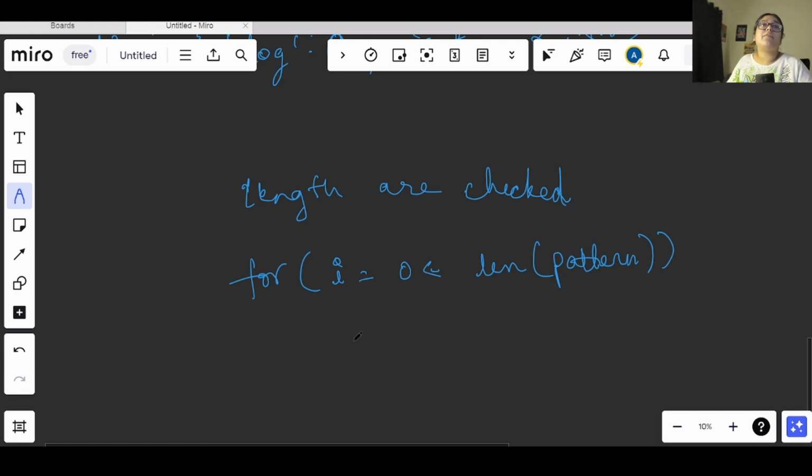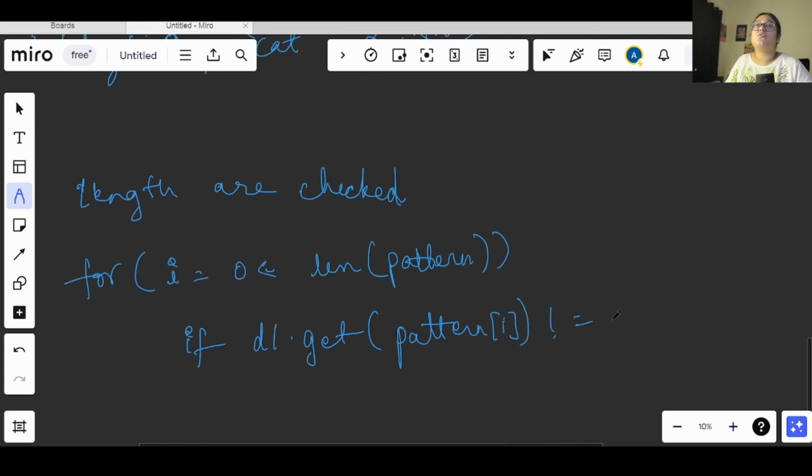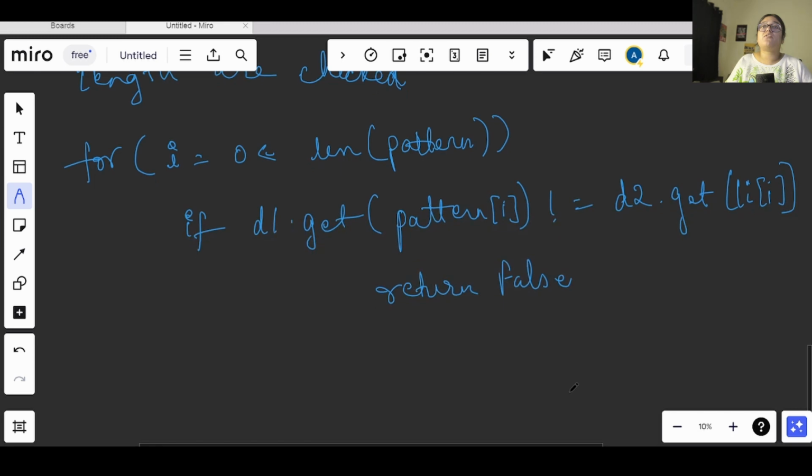Now after this, we will check the condition for the dictionaries: D1 dot get pattern of i is not equals to D2 dot get li of i, right? If this condition becomes true, then we will return false directly from here. Otherwise we will keep on adding the values in our dictionary.